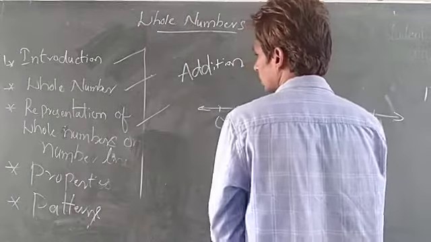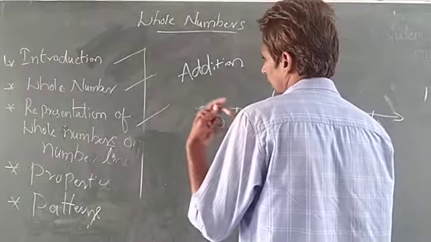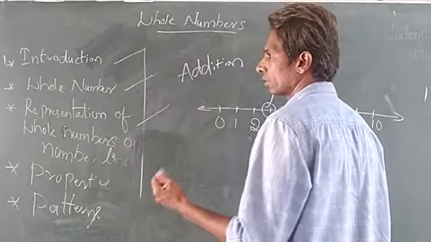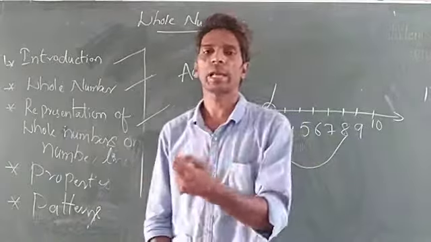From 3 onwards, if I want to go to the left side, then it will become subtraction.